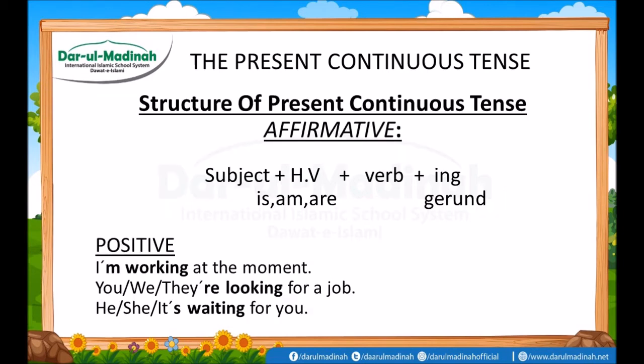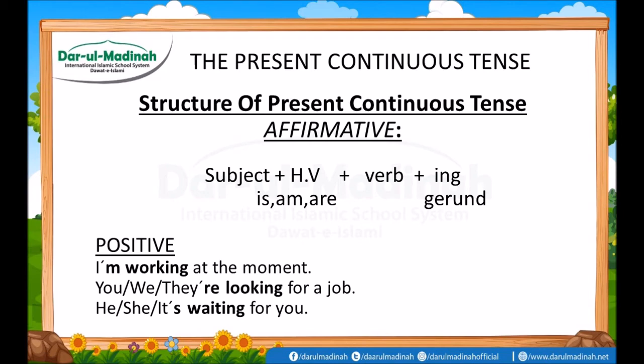Now let's talk about the structure of present continuous tense. The affirmative, or we can say the positive sentences. And what are the positive sentences? Those sentences that do not include any negativity. And what is meant by negativity? There is no use of no, not. These are known as positive or affirmative sentences.